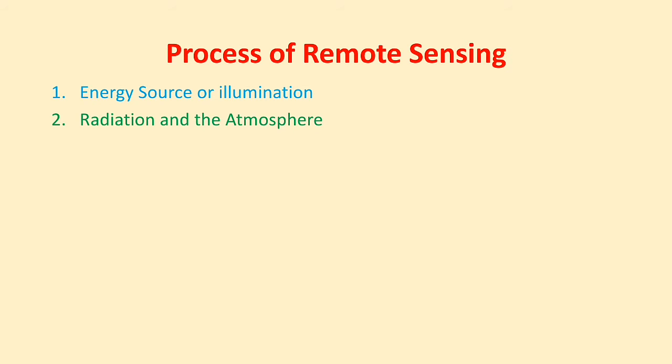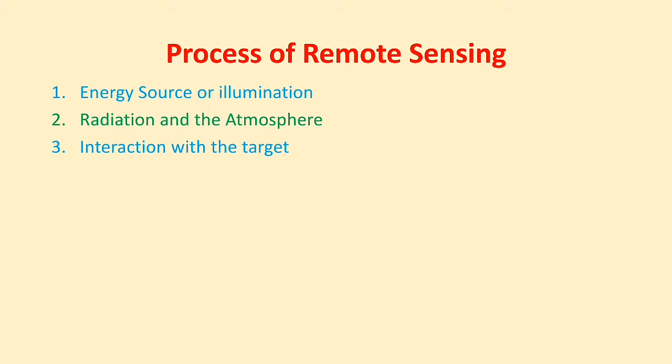First, when the energy is coming from the sun towards the target, it interacts with the atmosphere, and after the radiation, that radiated energy again goes into the atmosphere. Before reaching the sensor, it again interacts with the atmosphere. The third step is interaction with the target. Once the energy makes its way to the target through the atmosphere, it interacts with the target depending on the properties of both the radiation and the target.